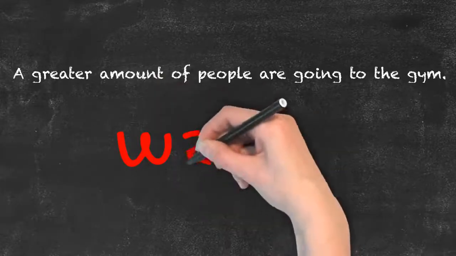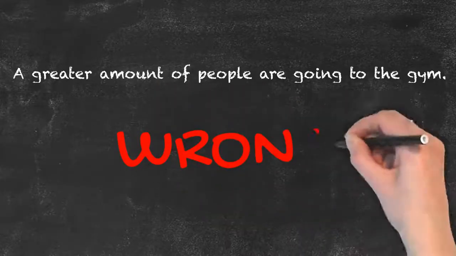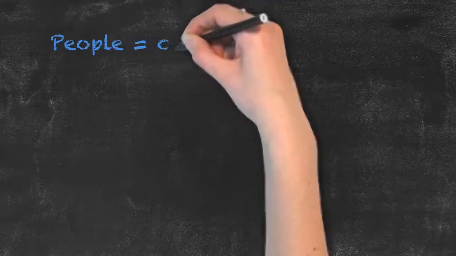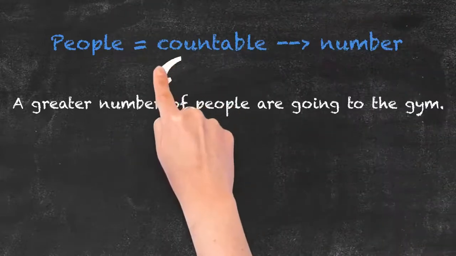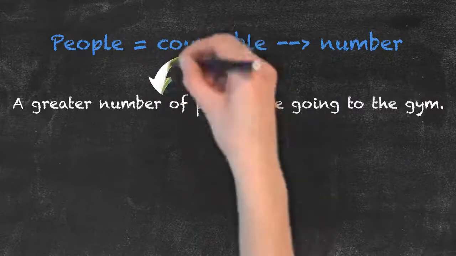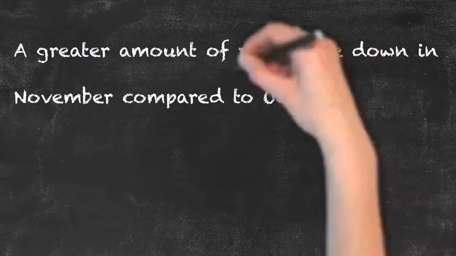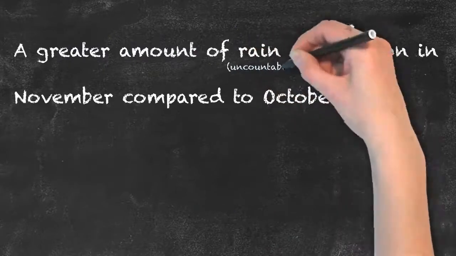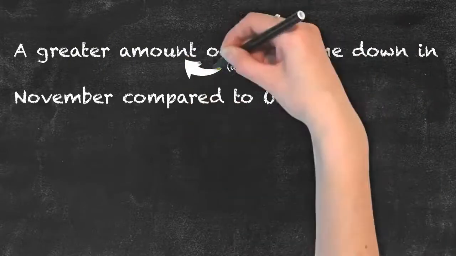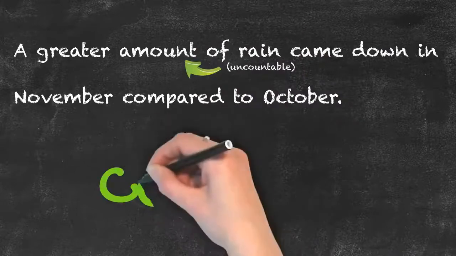A greater amount of people are going to the gym. Wrong. You can count people, right? So that's why we need to use number instead of amount. A greater number of people are going to the gym. Another correct example would be a greater amount of rain came down in November compared to October.